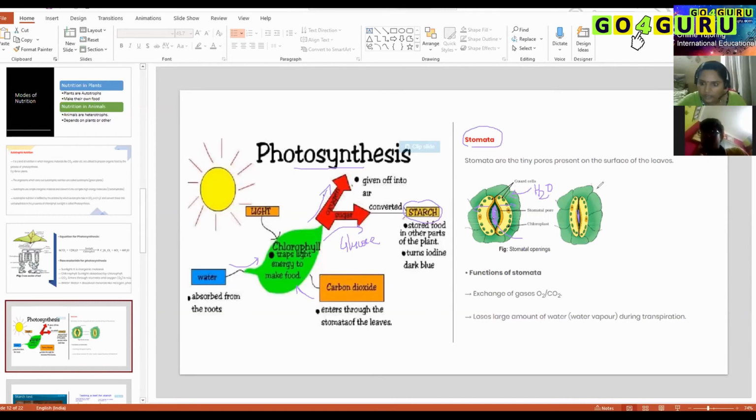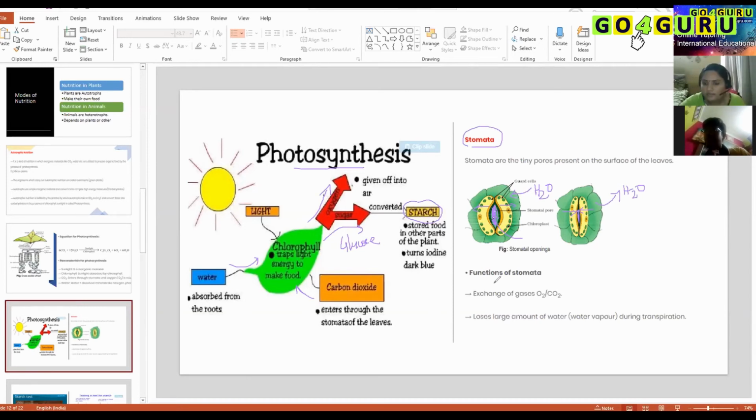When the stomata needs to be closed, guard cells will lose water. When guard cells lose water, the stomata are pulled closer to each other, pulled towards each other. Am I clear? Yes, ma'am.